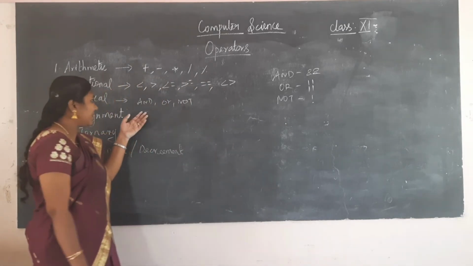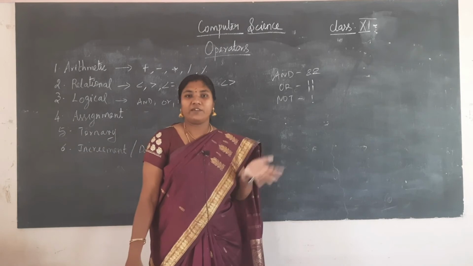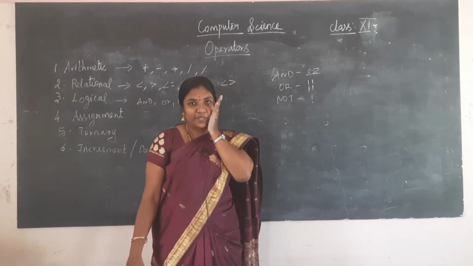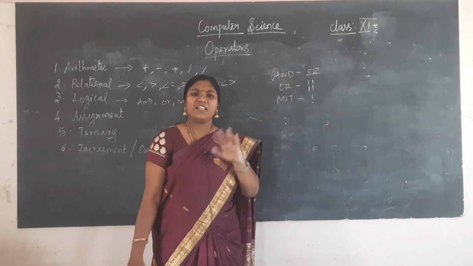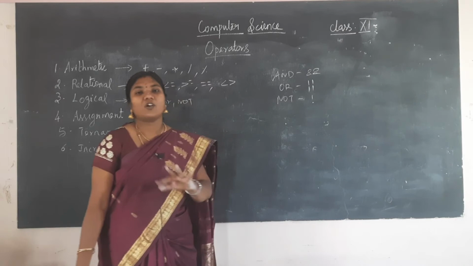So here and means both. This also gives the boolean value, either true or false. And means both the values must be true, or means either one value can be true, and not means it is not true. True means false, false means true.